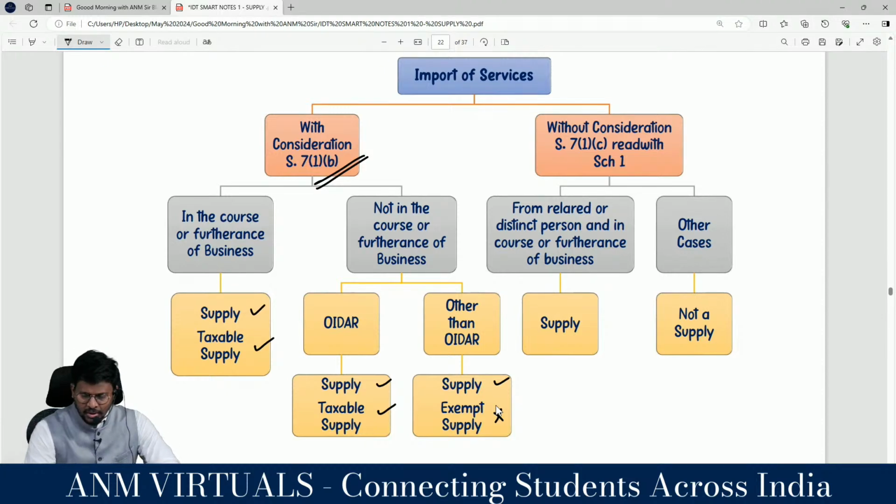Correct? Yes, sir. Without consideration, as per section 7 subsection 1 clause C read with Schedule 1, from a related person or distinct person and in the course or furtherance of business, it is a supply and a taxable supply. Correct? Yes, sir. In other cases it is not a supply.